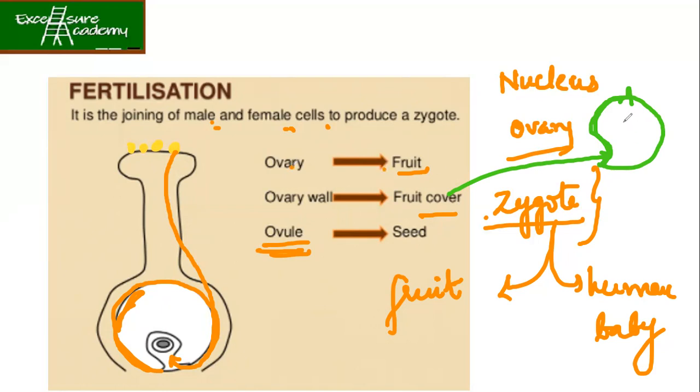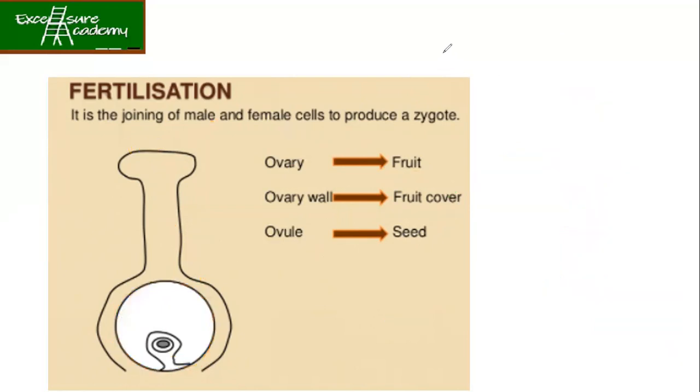Can you explain again? Okay, one second, let me remove everything. Let's talk about the mango. Let's take the yellow, ripened mango. We know that the mango has the yellow covering, which we remove, right? That is your fruit cover, which has formed from the ovary wall.